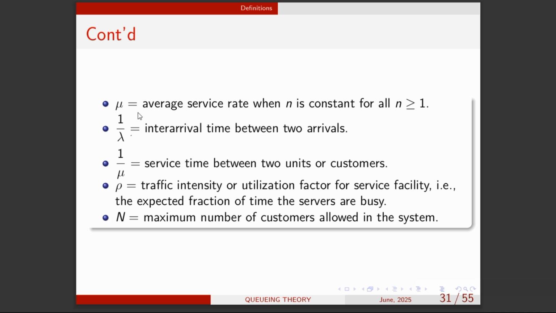So 1 over lambda is actually the inter-arrival time. So we know that follows exponential. And the time between the service of customers is also 1 over mu, right?